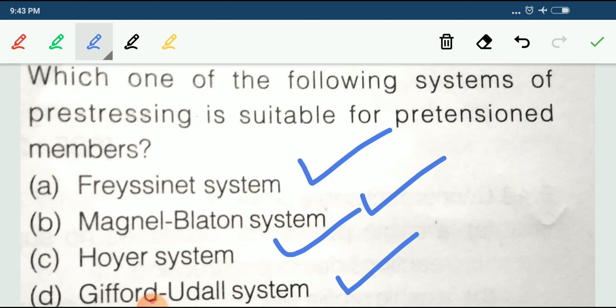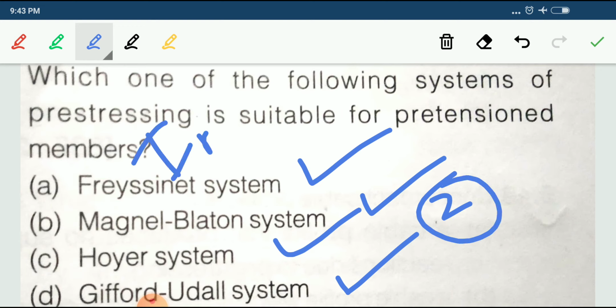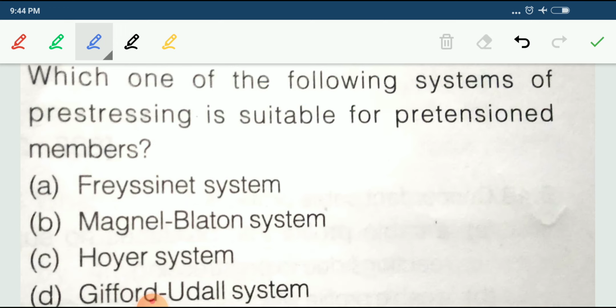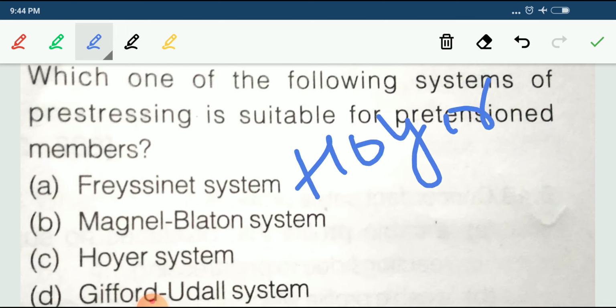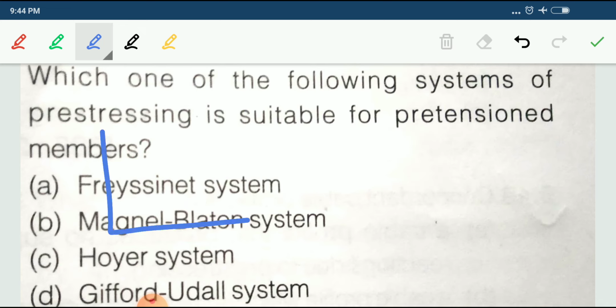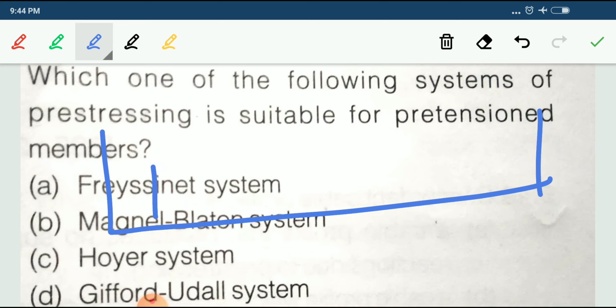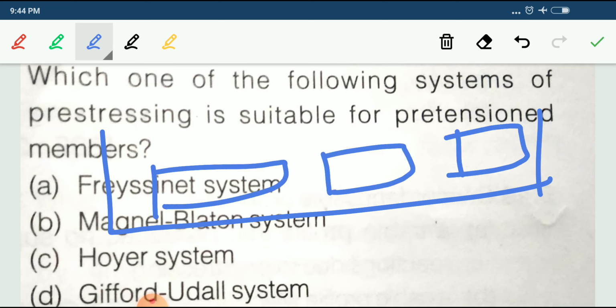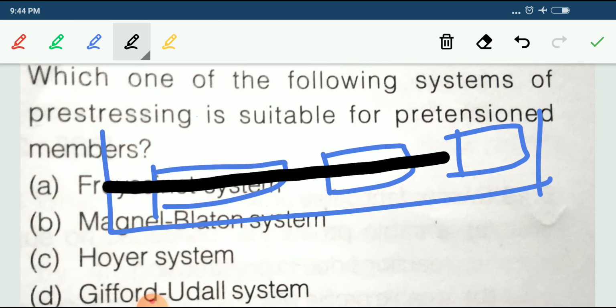For pre-tensioning there are two methods. The first one is the individual method, where only a single beam is cast. The second one is the Hoyer method, where mass construction is done, meaning a number of beams are cast at a time. The system is like that: one slab, one beam like that, and the tendons are like that. This is the pre-stressing method.